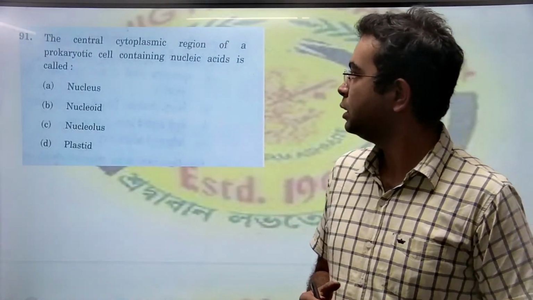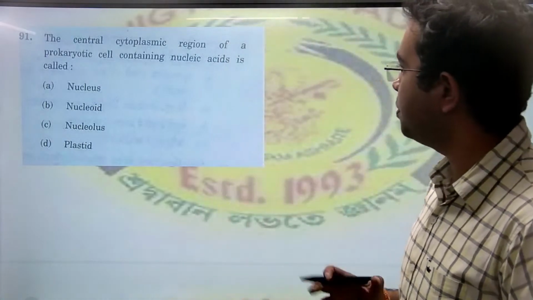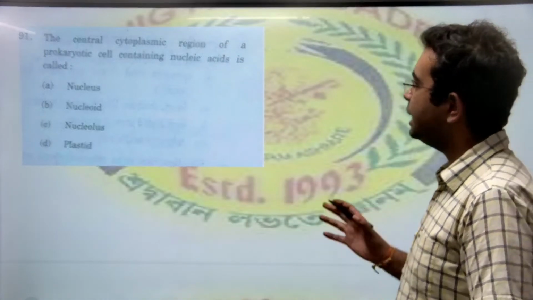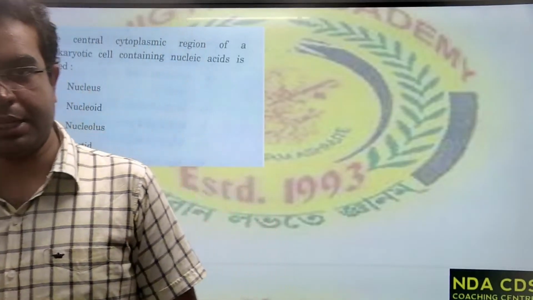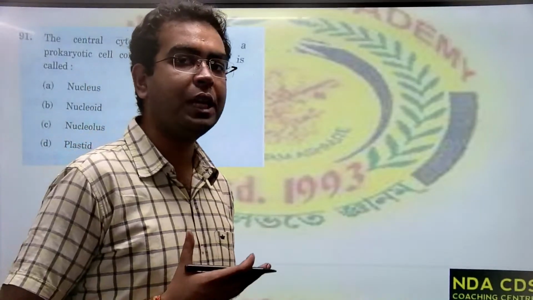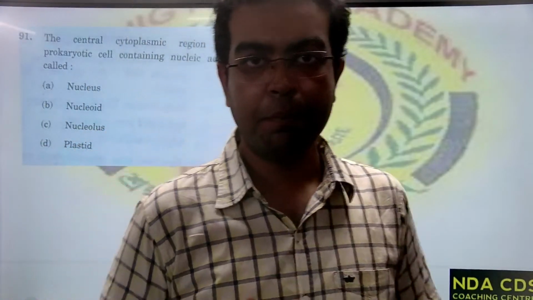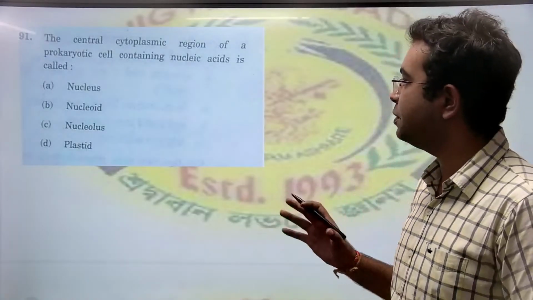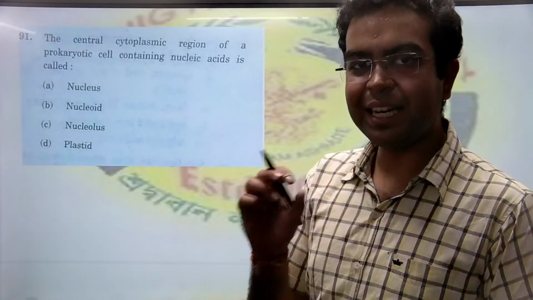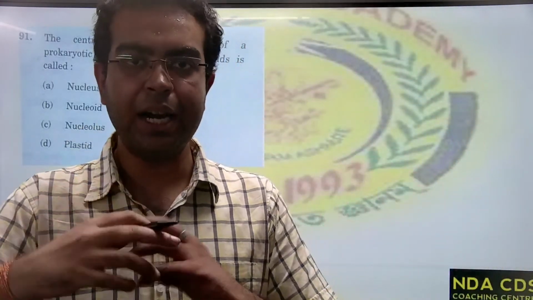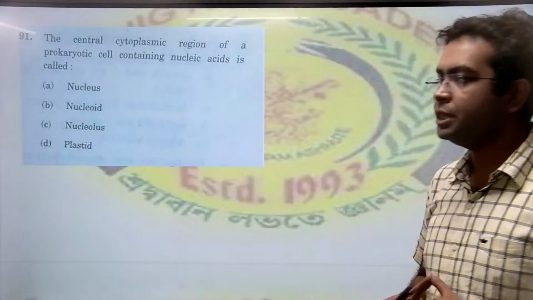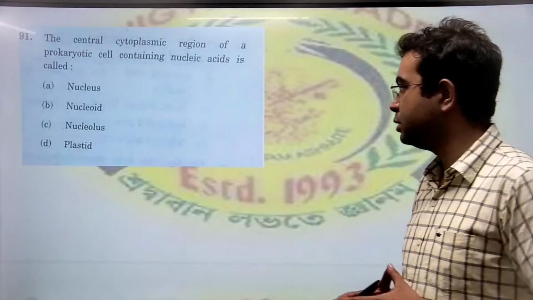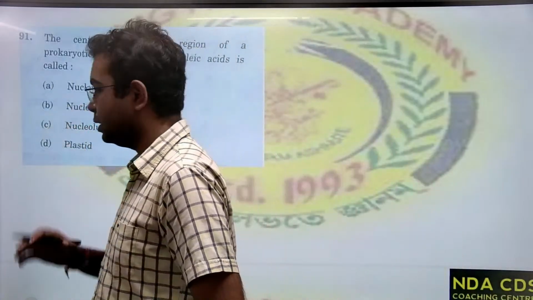The next question: the central cytoplasmic region of a prokaryotic cell containing nucleic acids is called what? Prokaryotes, as has been discussed in the class, lack a nuclear membrane. Because of that, they do not have a well-defined nucleus. So that center region where all the genetic material is entangled and kept in a concentrated manner is known as a nucleoid. The correct option for this is option B, nucleoid.